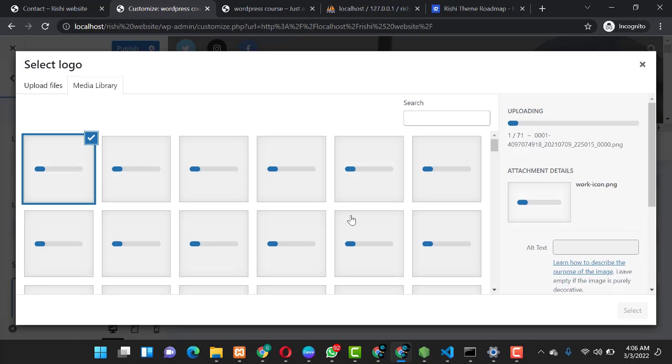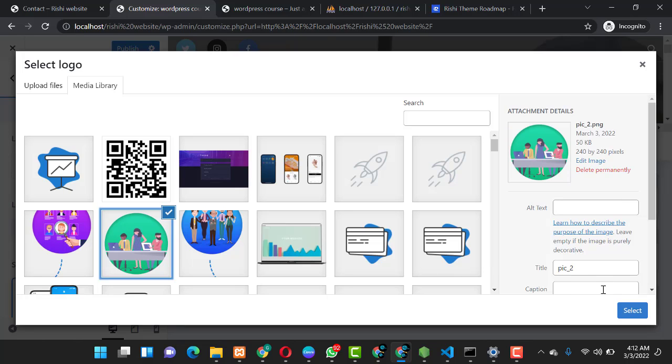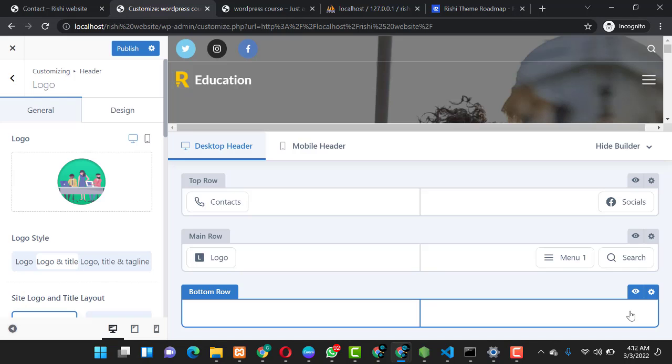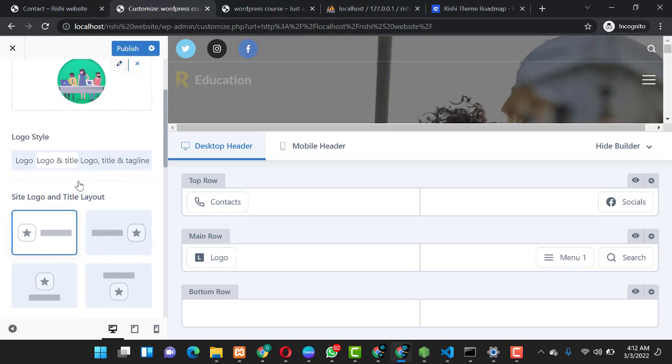Okay, they say maximum upload size, so I'll go ahead and pause the video and I'll resume back when everything is done. Okay guys, so the photos are done uploading, and we will choose a logo, so we choose this logo over here. You can put the alt text, the title, the caption, and describe it, but I will not be putting all of that since this is just a tutorial video. So click on select, and then it's over here.